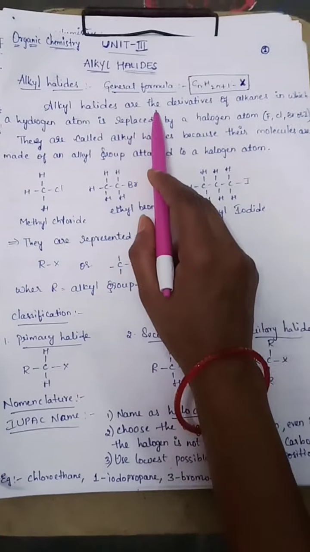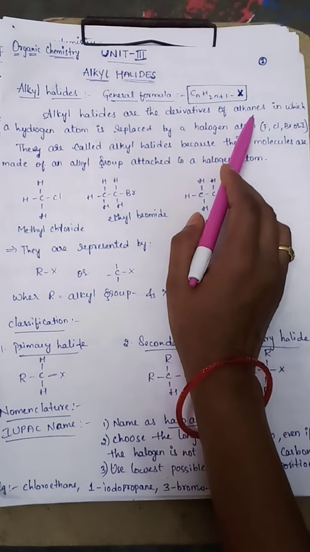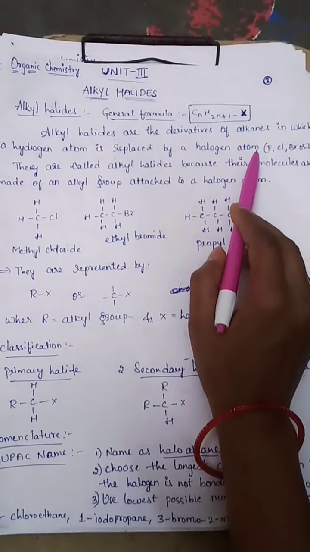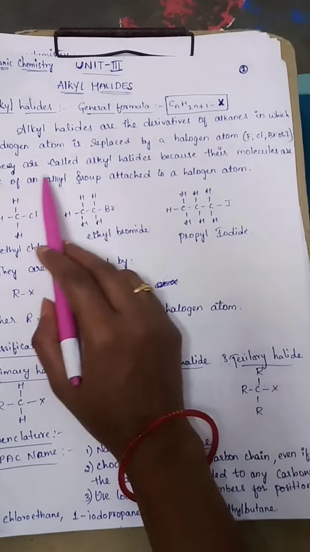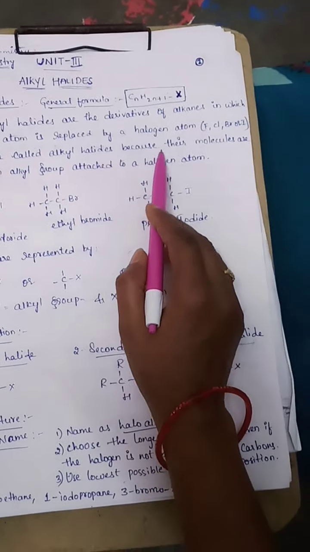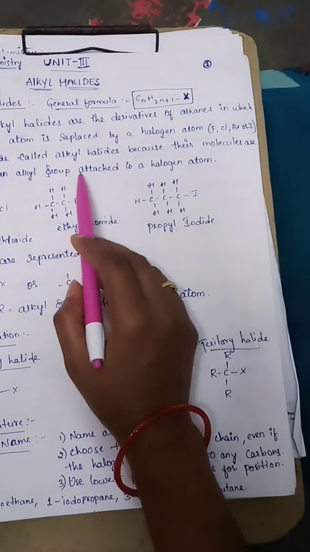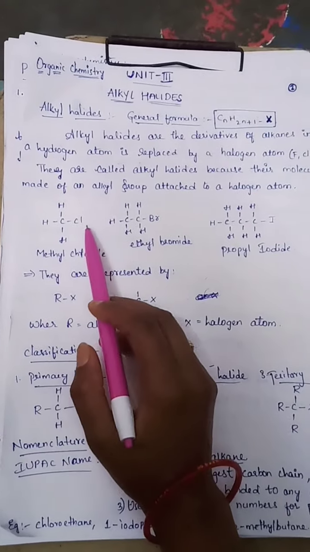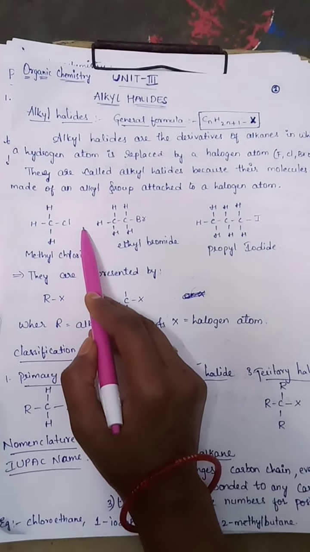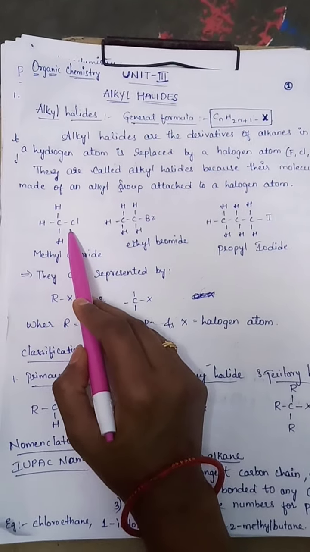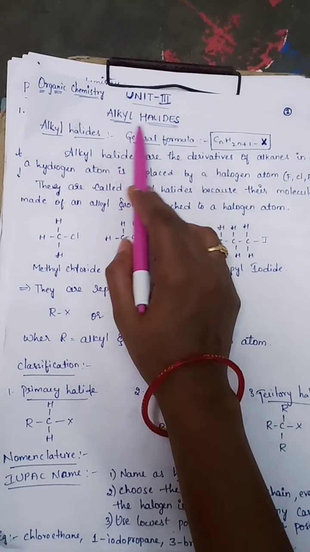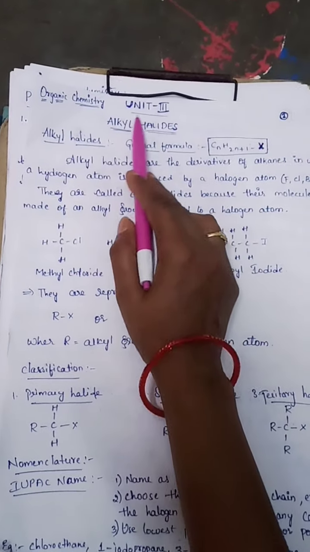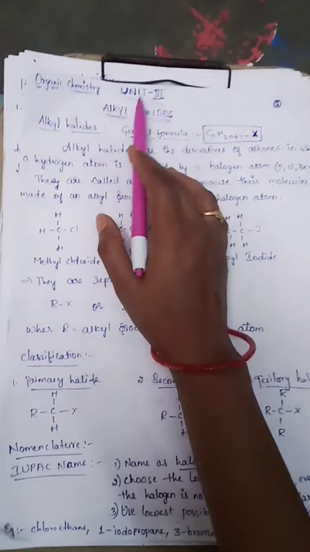So alkyl halides are derivatives of alkanes in which a hydrogen atom is replaced by a halogen atom. They are called alkyl halides because their molecules are made of an alkyl group attached to a halogen atom. So the group attached to the halogen atom is called alkyl halide.